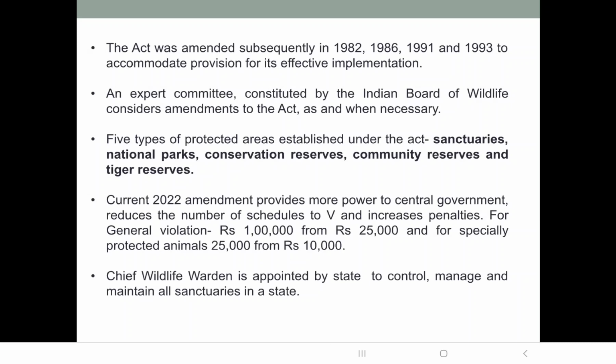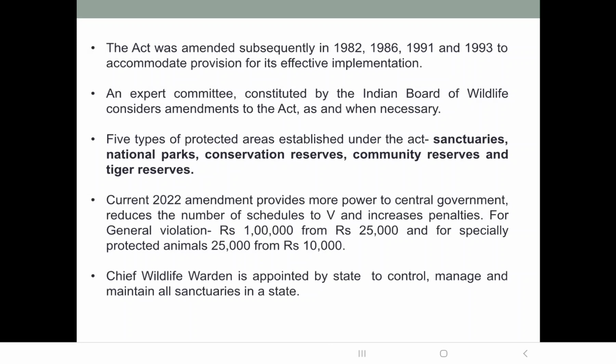And a national park cannot be degraded to the level of a sanctuary. So a wildlife sanctuary can be upgraded and can become a national park over the years, but a national park cannot become a wildlife sanctuary over the years.